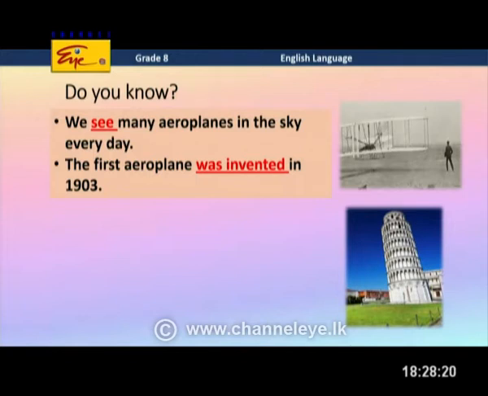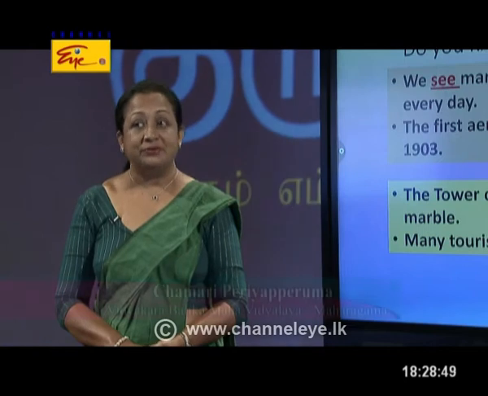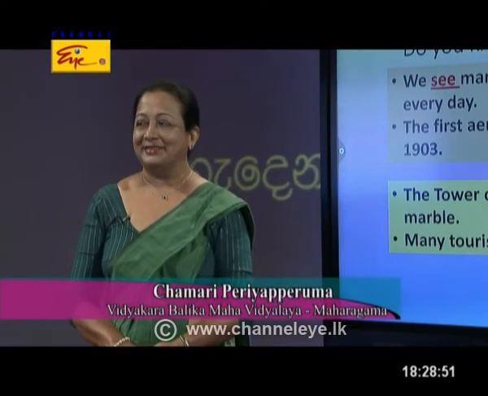Miss Chamari, do you have any idea about the second picture? It is the Tower of Pisa. Of course, you are correct. It's the Tower of Pisa, which is in Italy. And do you know, children, the Tower of Pisa is made of white marble. And many tourists visit it every year. Is there any speciality of the Tower of Pisa, miss? Yes, that is one of the 7 wonders in the world. Of course. I think our children also have seen the pictures of the Tower of Pisa, right?